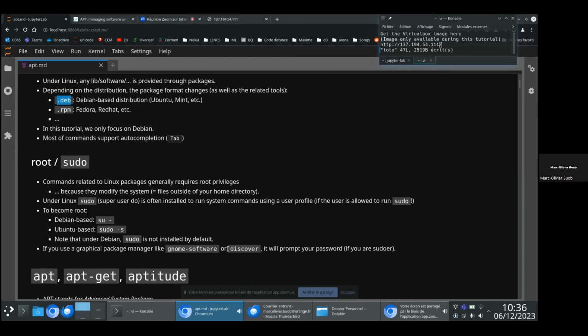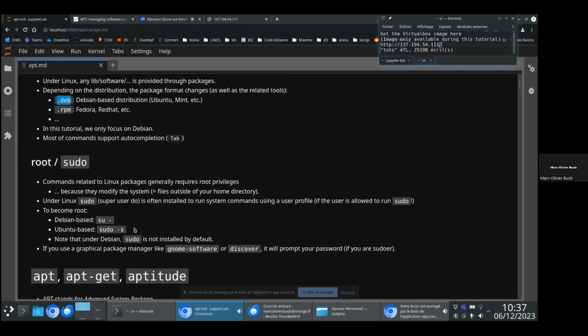Whatever the distribution is, you always require root privilege to install a package, because you don't want a normal user to break your system. Under Debian, you can become root. This is the case for most distributions. If you are under Ubuntu or a distribution based on Ubuntu, you will require sudo to become root.